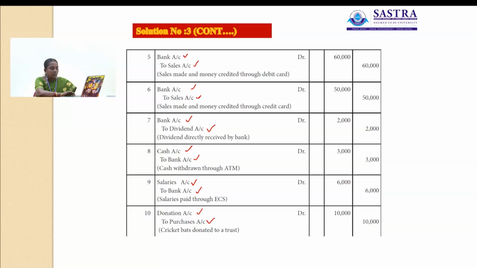Then cash withdrawn through ATM. Here the journal entry for this transaction is cash account debit to bank account rupees 3000 in both the columns. Then salaries paid through ECS. So salaries account debit to bank account rupees 6000. Then cricket bats donated to a trust, donation account debit to purchases rupees 10,000.